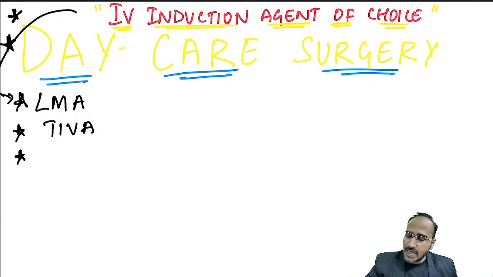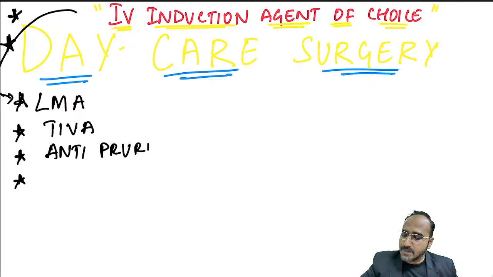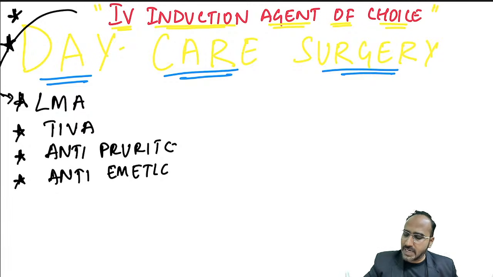Apart from that, in daycare surgery, you don't want the patient to develop any complications. What complications? He should not develop any rashes or any allergic reaction. For that, you have to remember propofol has antipruritic property. Okay? You don't want the patient to develop vomiting, nausea. So propofol has anti-emetic property. Very, very important anti-emetic property.